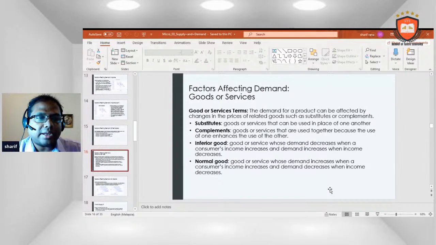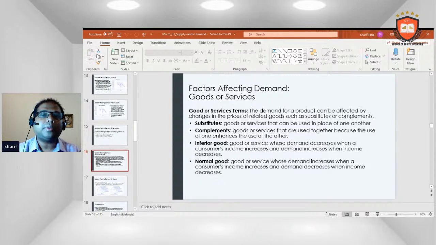Factors affecting demand and growth. There are many factors around the world that will affect demand for goods, and in this way we are facing different kinds of challenges, different things, different motives and other things. For that particular point, in goods or services terms, the demand for a product can be affected by changes in the price of related goods, such as